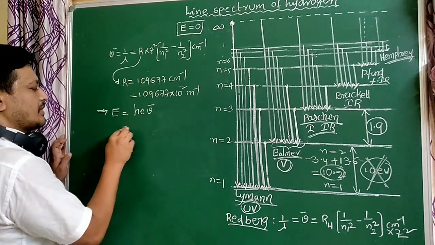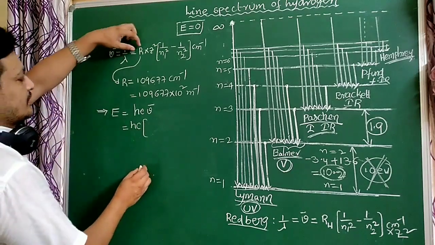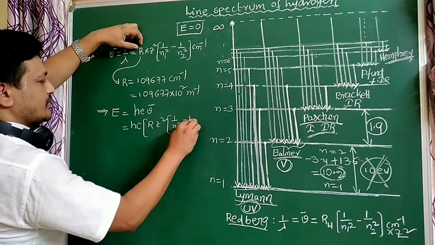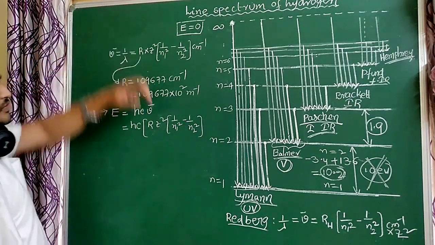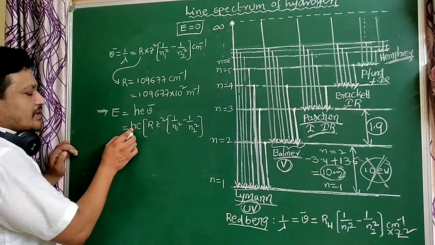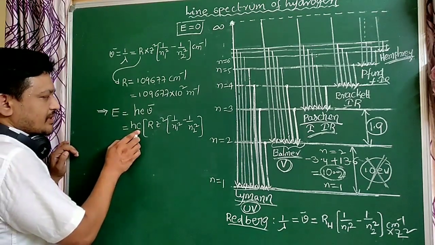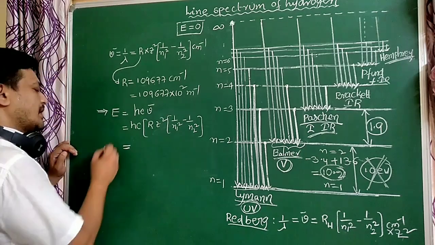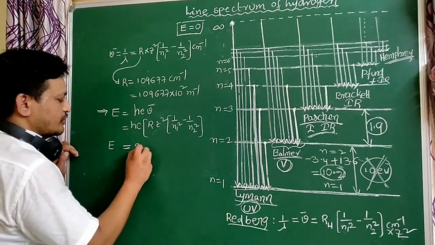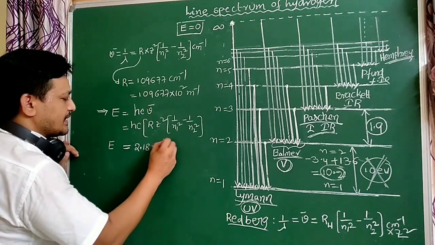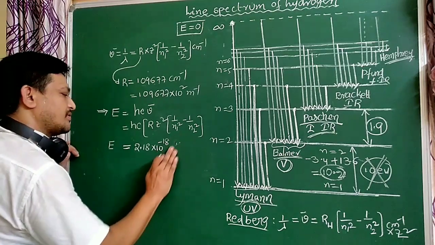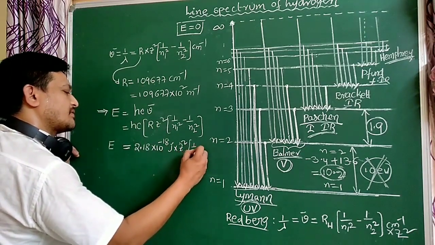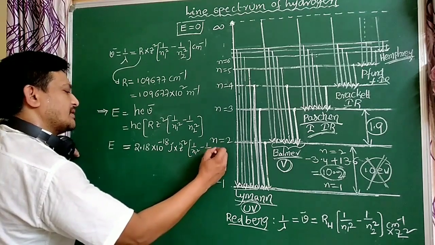So with mu bar equals R Z square into 1 by n1 square minus 1 by n2 square, this is the energy formula. h is the Planck constant, c is the speed of light, R is the Rydberg constant. Simplifying, energy equals 2.18 into 10 power minus 18 joules into Z square into 1 by n1 square minus 1 by n2 square. This is very important.